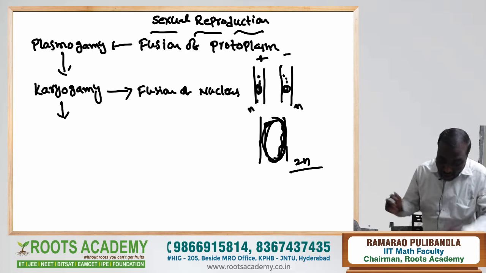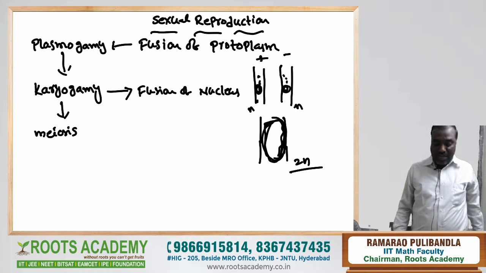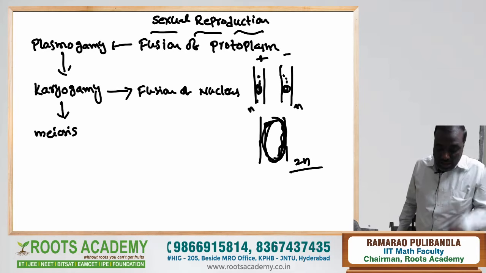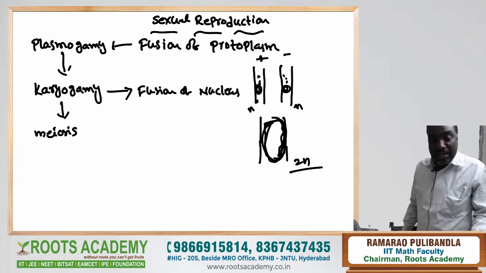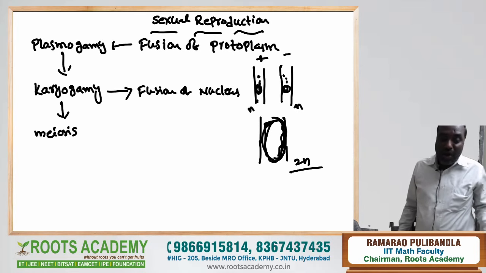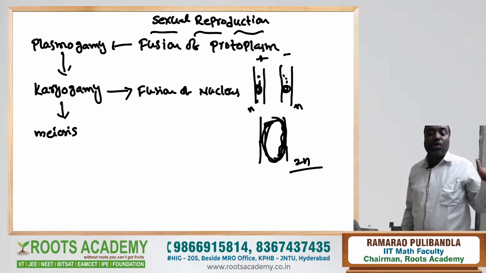After that, meiosis takes place. These are the sequence of events of sexual reproduction of fungi. All these three events occur immediately only in phycomycetes, but not in ascomycetes or basidiomycetes. These three events never take place in deuteromycetes.